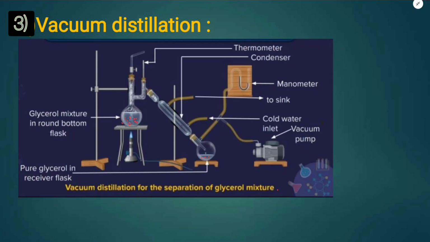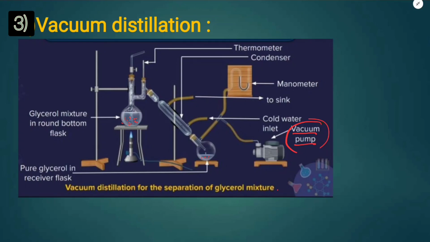So how is it possible? In this experiment, the glycerol mixture is in a round bottom flask and then heated. The pressure is reduced by a vacuum pump, and with the help of the vacuum pump, the distillation is carried out at a lower temperature, below its boiling point.